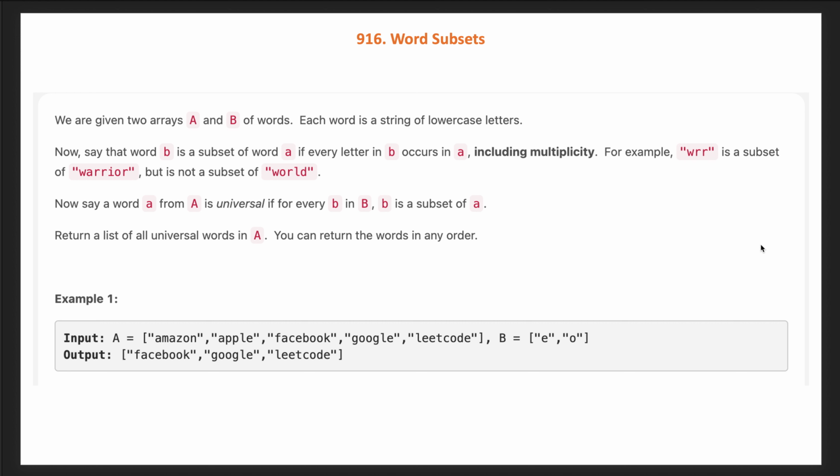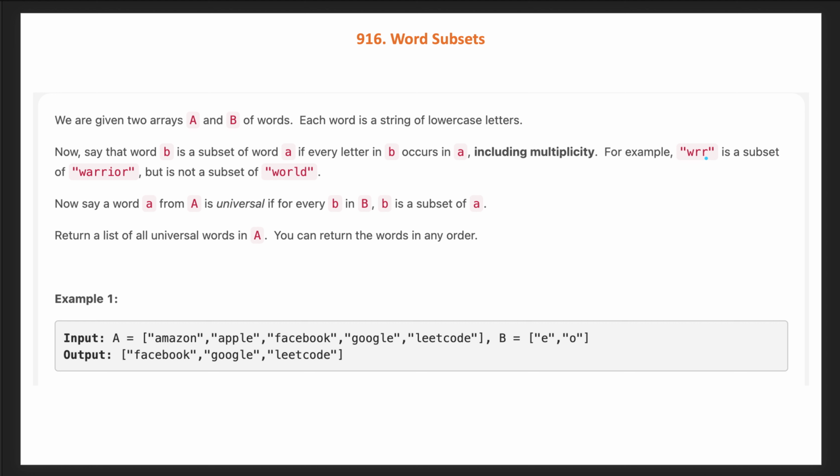Let's solve the problem Word Subsets. So we are given two arrays A and B of words. Each word is a string of lowercase letters. Now say that word b in B is a subset of word a if every letter in b occurs in a, including multiplicity, which means all characters of word b should be in word a.